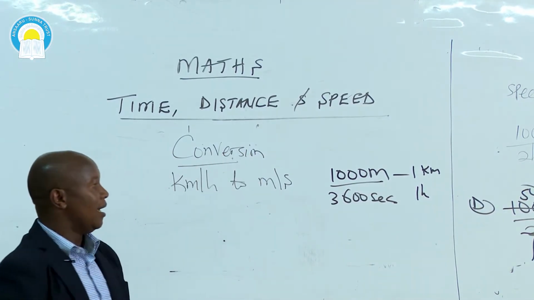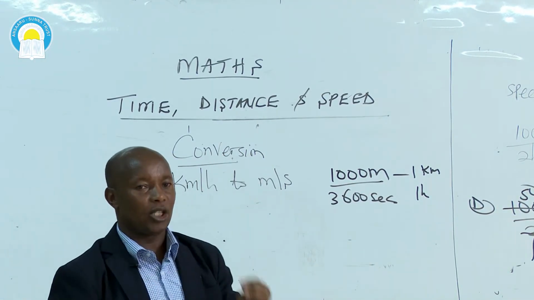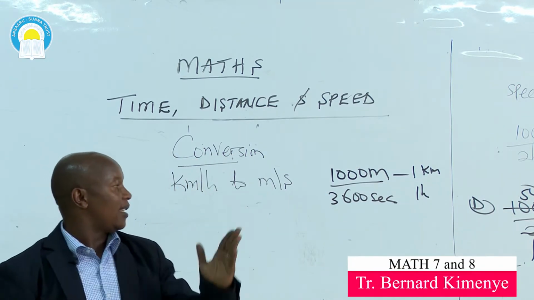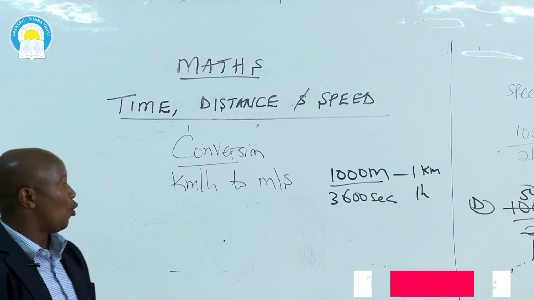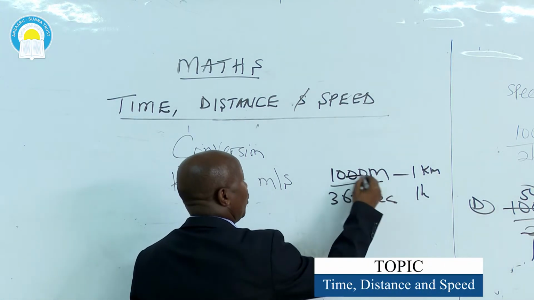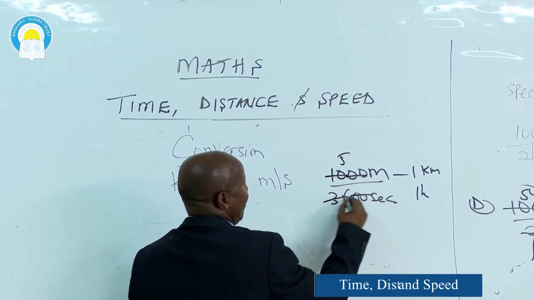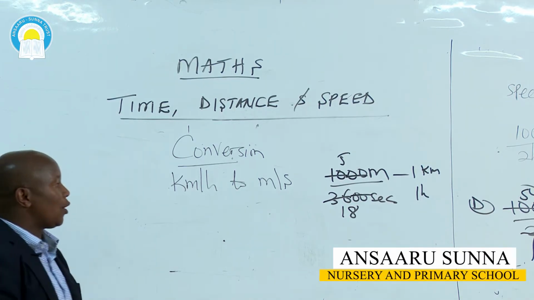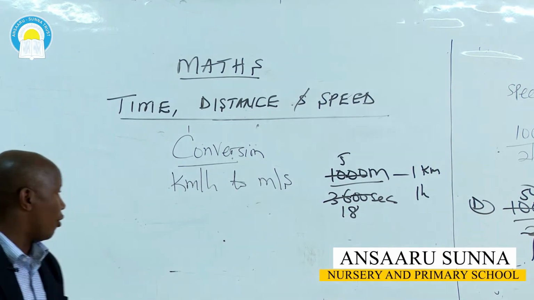I repeat again, 1,000 meters is equivalent to 1 kilometer. And again, 3,600 seconds is equivalent to 1 hour. To simplify your work, when you simplify these two, by 2 should be 5, by 2 should be 18. So now, in my case here, I want to rest this issue once and for all.